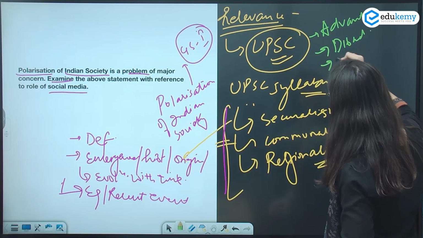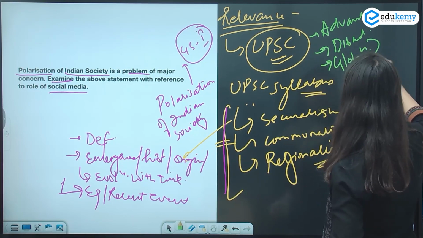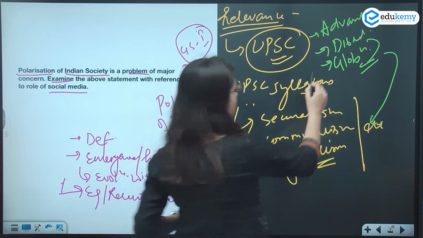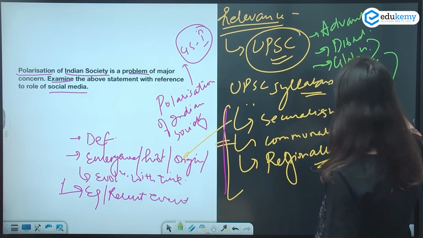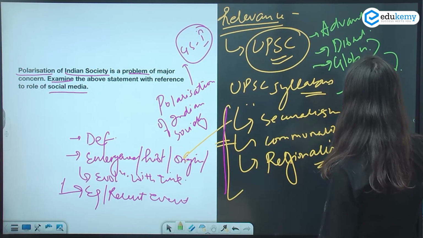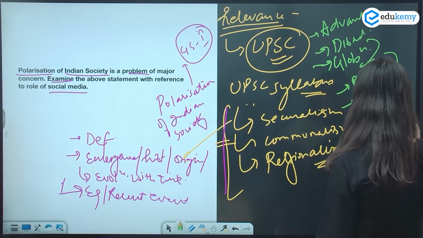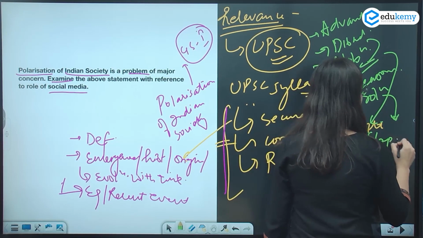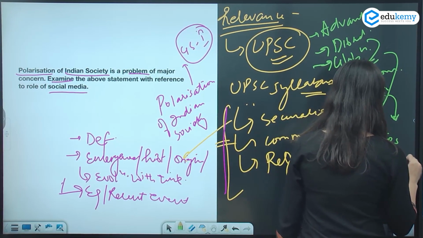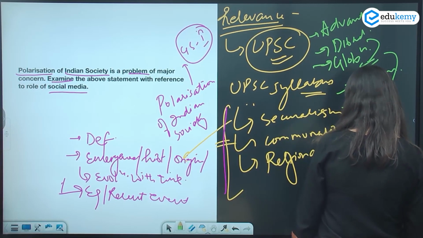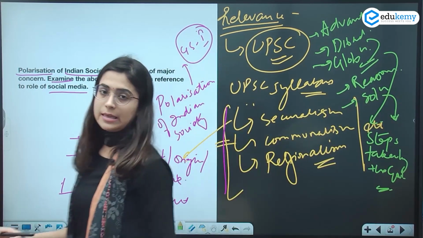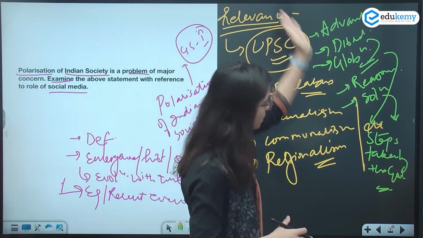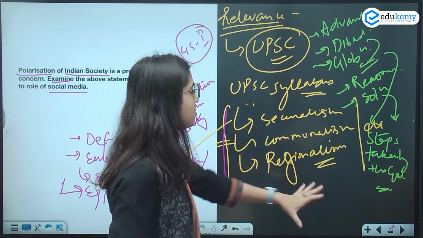You can also add the impact of globalization यहाँ पे. ठीक है, globalization का क्या impact है, ठीक है, and you need to discuss the reasons. ठीक है, you need to discuss the solution, you need to bring the examples, or the steps taken by the government, etc. So while preparing these topics, you need to keep these subheads in your mind. You need to prepare these topics on these lines. ठीक है, आपको ये topic इन lines पे prepare करना है.